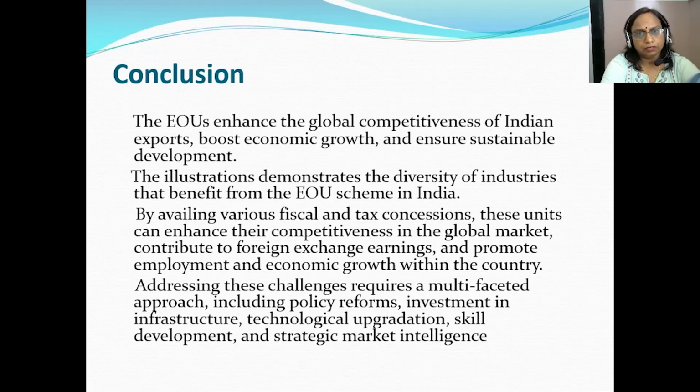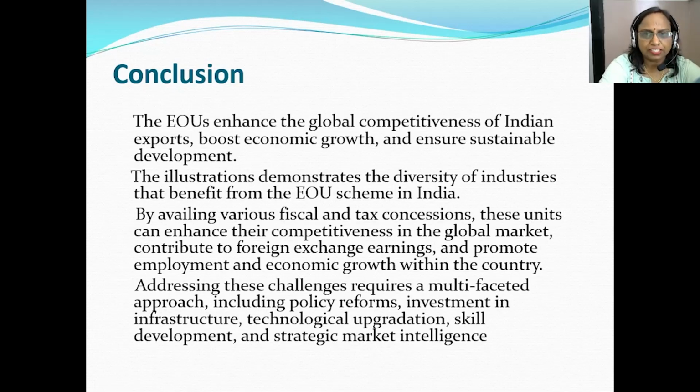To sum up, I would like to say that the EOUs enhance the global competitiveness of Indian exports, boost economic growth, and ensure the sustainable development of the nation.